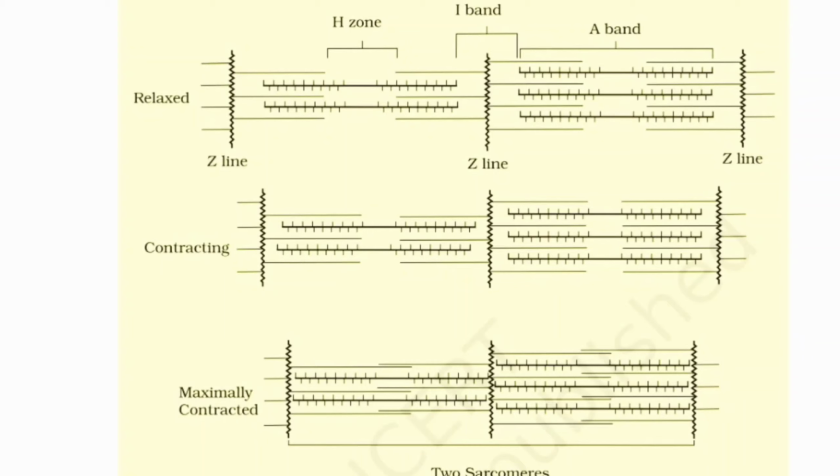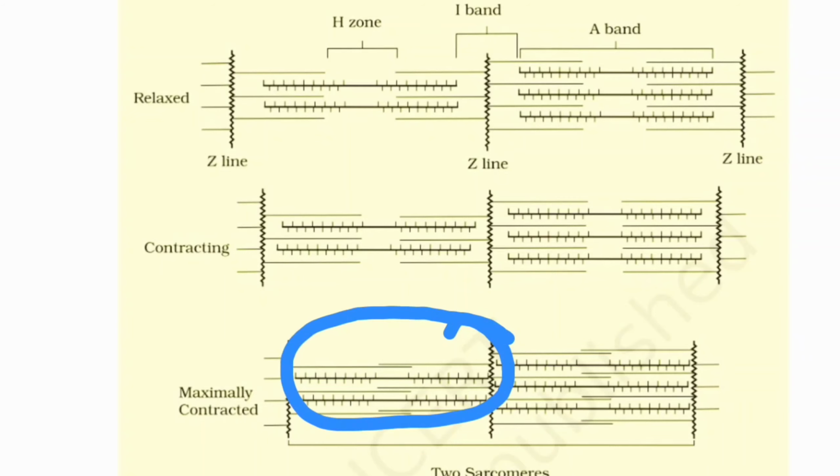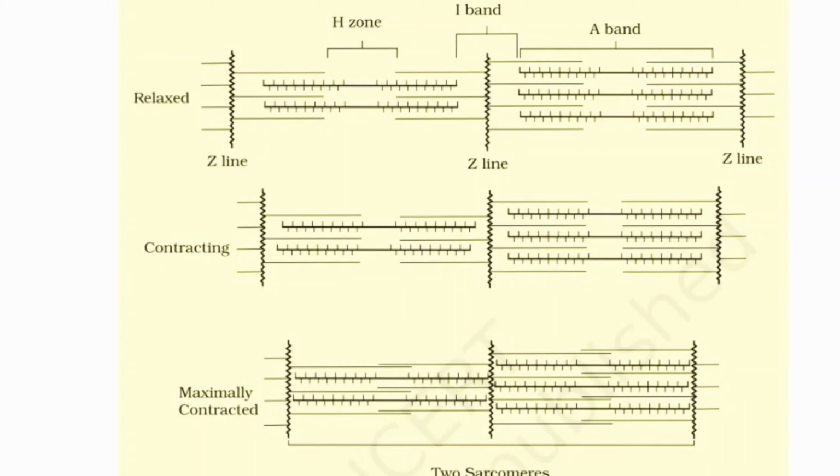So in this sliding filament theory of muscle contraction, the movement of the thin filament and the relative size of the I band and the H zone will decrease in the fully, maximally contracted muscle fibers. Again, after one single sliding, the myosin will drop its ADP and the orthophosphate, and it will go searching for new ATP and hydrolyzing that ATP, and the energy formed from the hydrolysis of the ATP will be utilized for binding with the actin again. And this will continue until the signal has been stopped from the central nervous system.